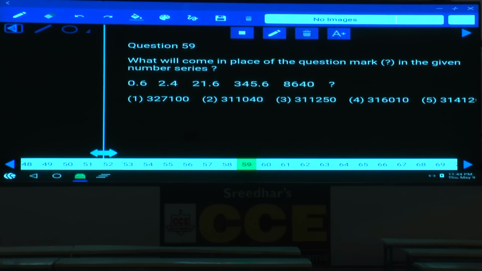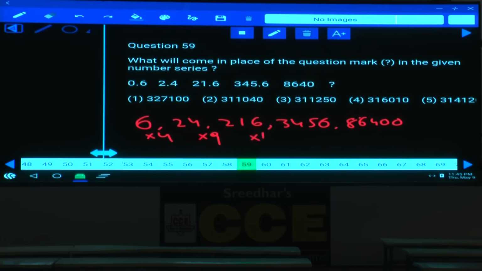Then question 59: write down the series as 6, 24, 216, and so on. 3, 4, 5, 6, we are multiplying the numbers by 10, next one 86400. Then 6 and 24, tell me what is the logic here? Into 4. 24 to 216 is into 9. Next one into 16, then into 25, and the next one must be multiplied by 36. 864 into 36.